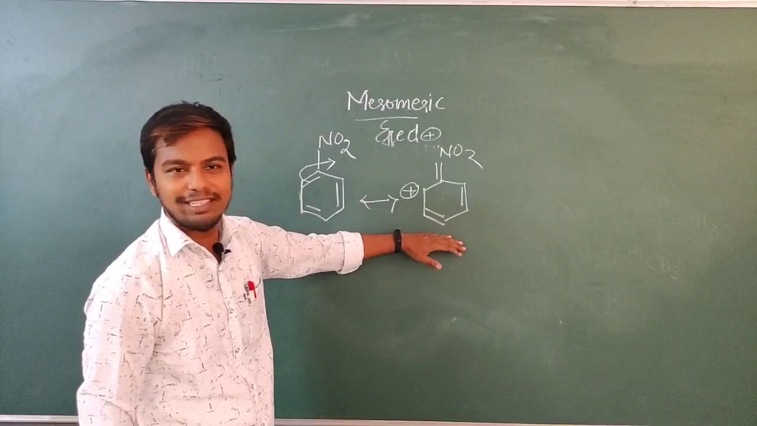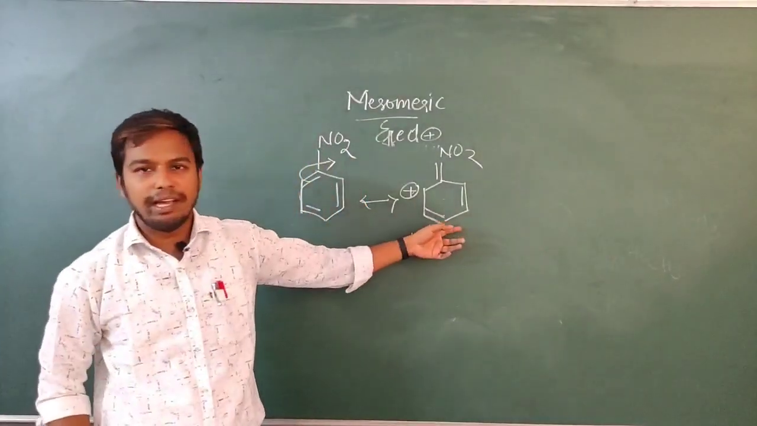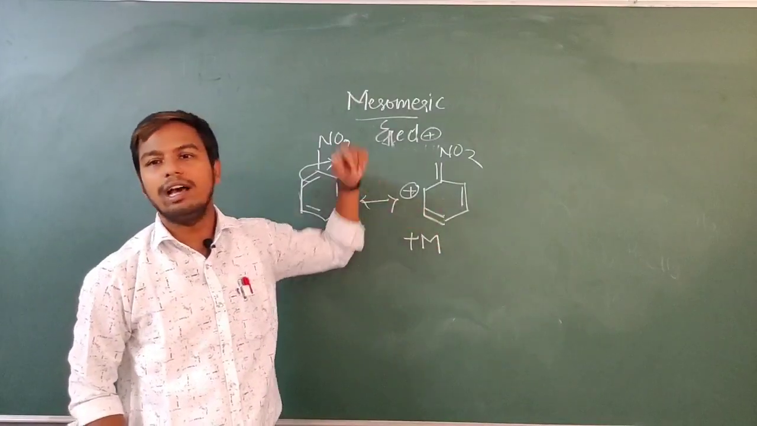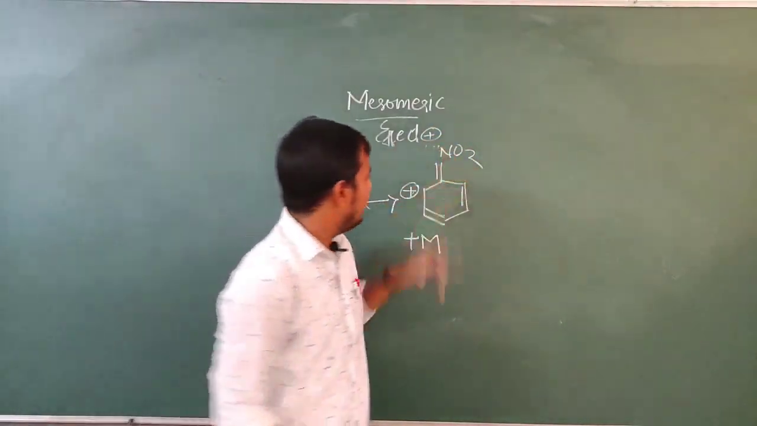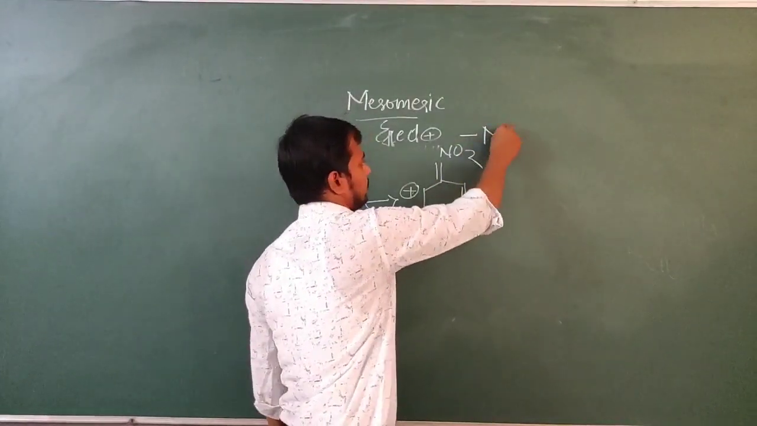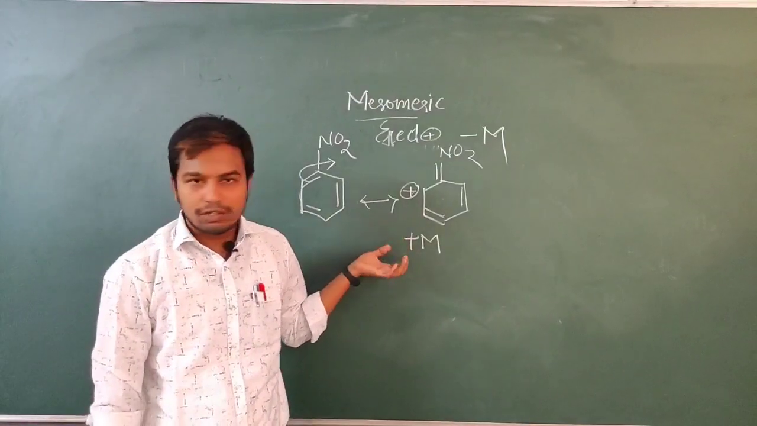Now the ring system is acting as plus M group. Why? Because electrons are migrated from the ring system to the other functional group. So that functional group is nitro group. So nitro group acts as minus M. Nitro group acts as minus M group. I hope you have understood the concept.